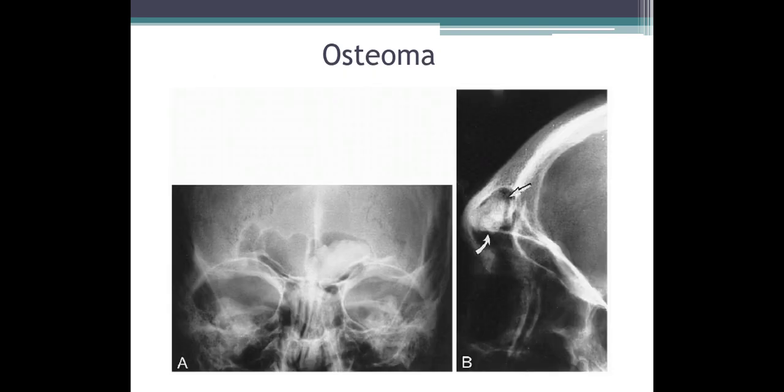Coming to benign bone forming tumor, that is osteoma. Picture A shows a well-defined lobulated hyperdense lesion within the left frontal sinus. And picture B shows same hyperdense opacified lesion within the left frontal sinus, which indicates osteoma, also called ivory osteoma, most common in the paranasal sinuses.